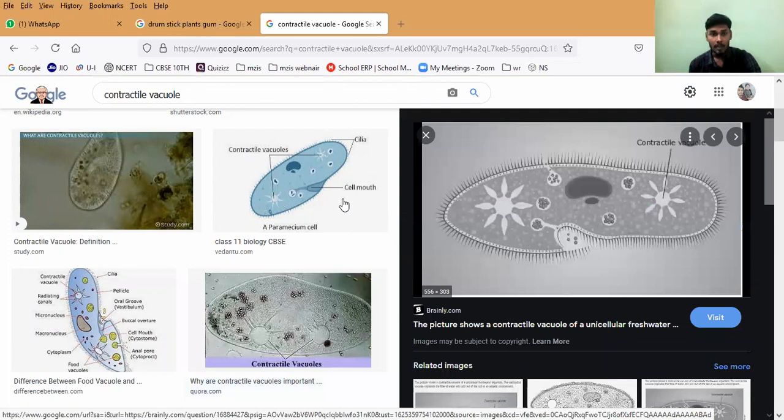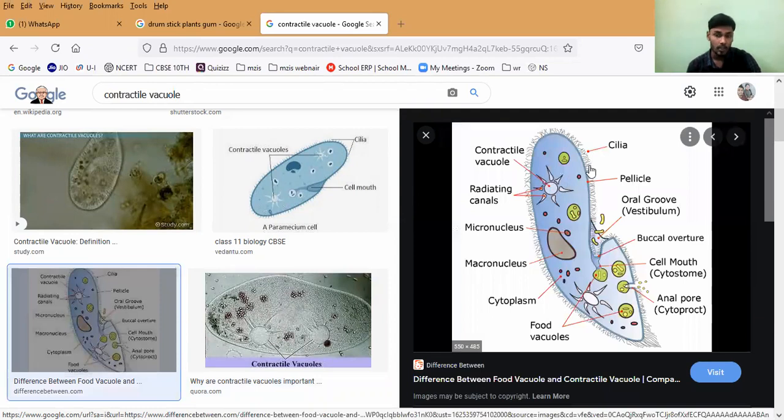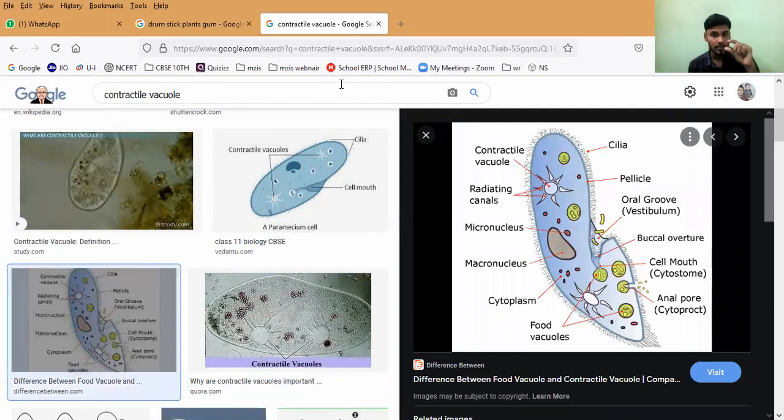But you can see amoeba looks spherical in shape, correct? But paramecium looks like a star, correct or not? That is what you have to remember. Understand, Padmavarshini? Yes, sir. A special organ is present in these single cellular organisms, which is useful to excrete two things: one is nitrogenous waste and the other is excess water.